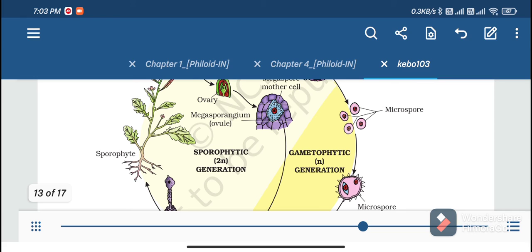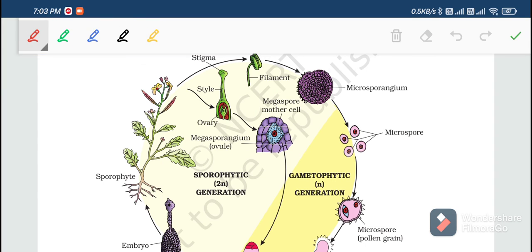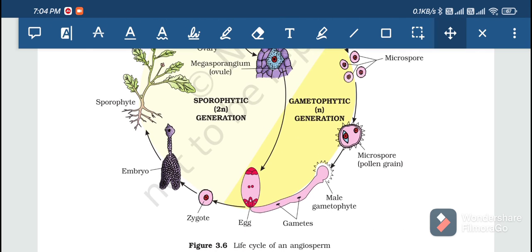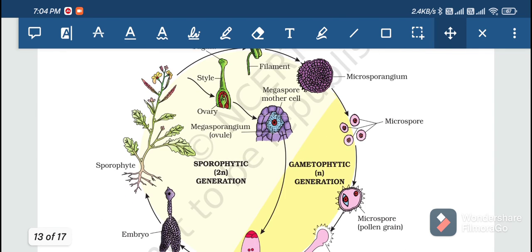Anthers. This is the anther and the filament. In the anther we have microsporangium, and microsporangium has microspore mother cells. Microspore mother cells divide mitotically and meiotically to produce microspores, and then the microspores undergo pollination. After pollination they come to the stigma.